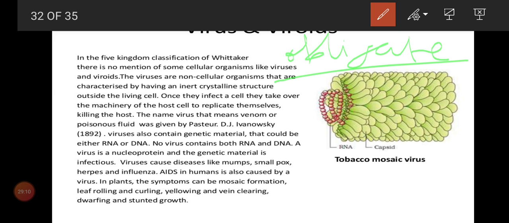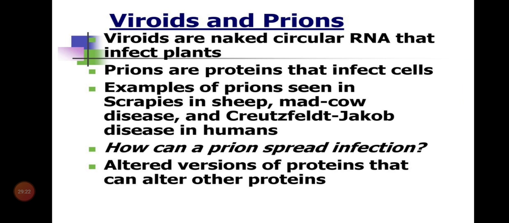So if it is a plant disease, you can tick it as an RNA virus; single stranded RNA viruses are an example of plant virus. Okay children, next we'll move on to the next category, viroids. Till now we have discussed viruses.